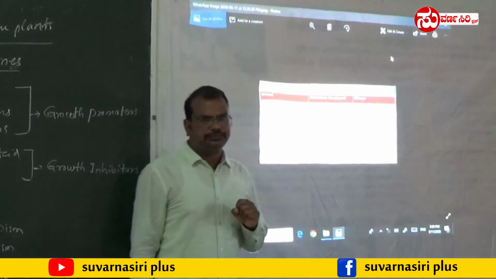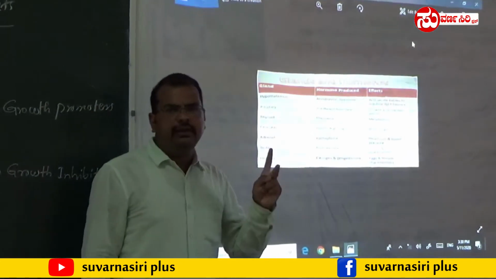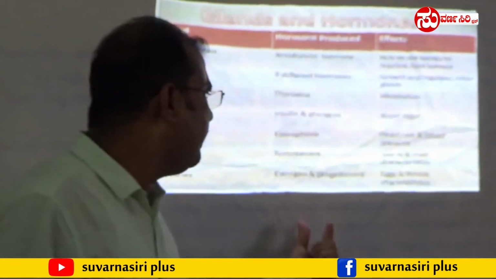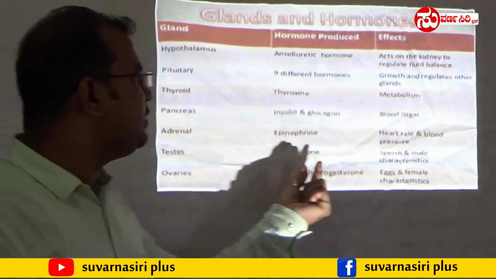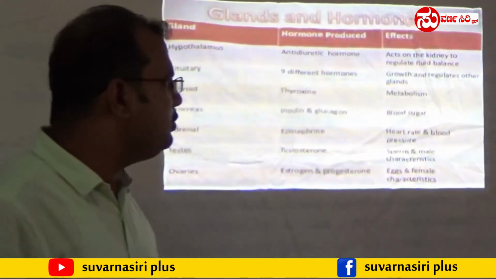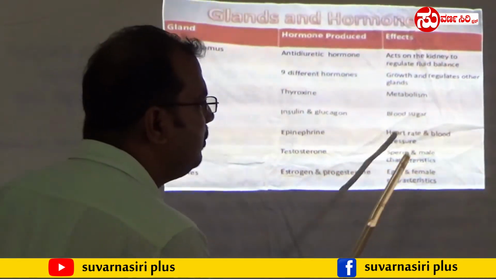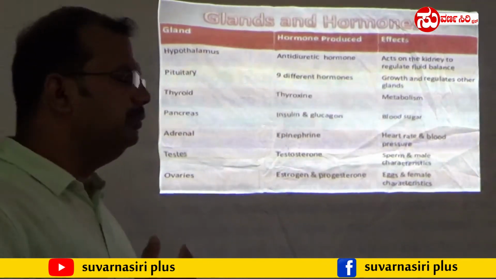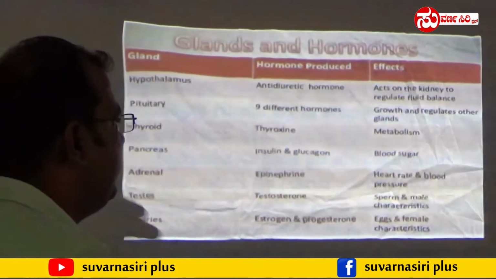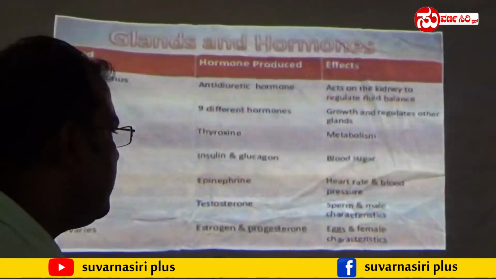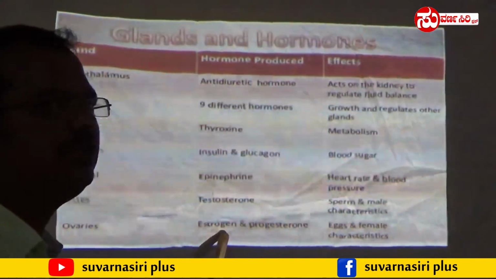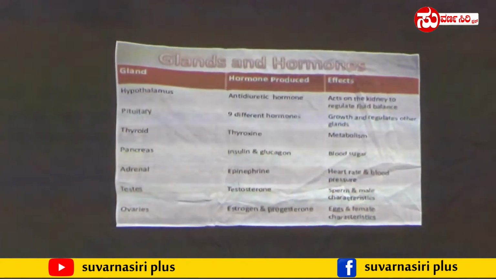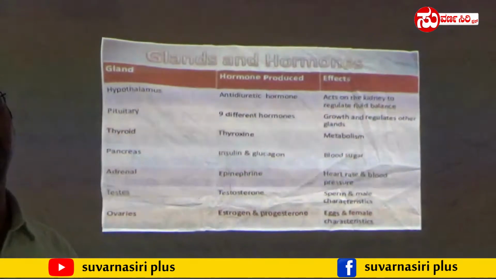Next one, gonads. In males it is secreted as testosterone, whereas in females it is secreted as progesterone and estrogen. Testosterone helps in the production of sperm, and it also gives male characteristics to males. In the ovaries in females, two important hormones are secreted, called estrogen and progesterone. Estrogen helps in the production of eggs, and it also gives female characteristics to females.